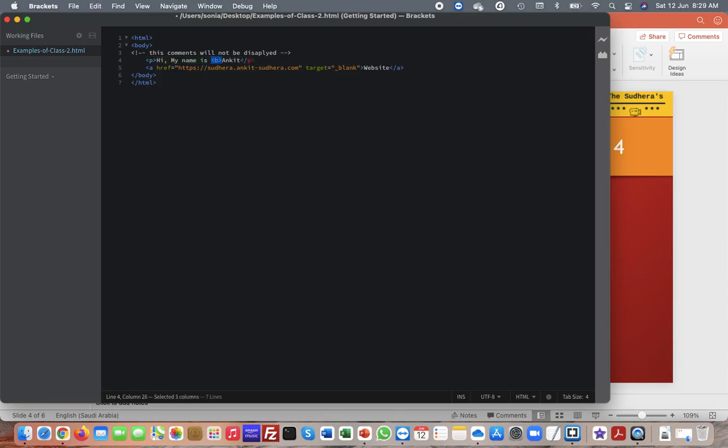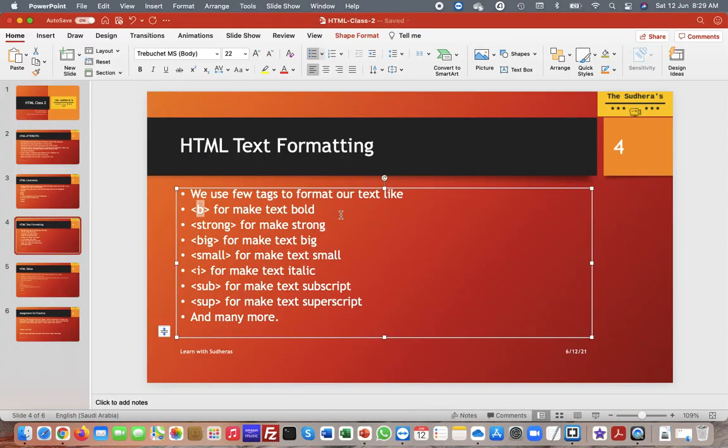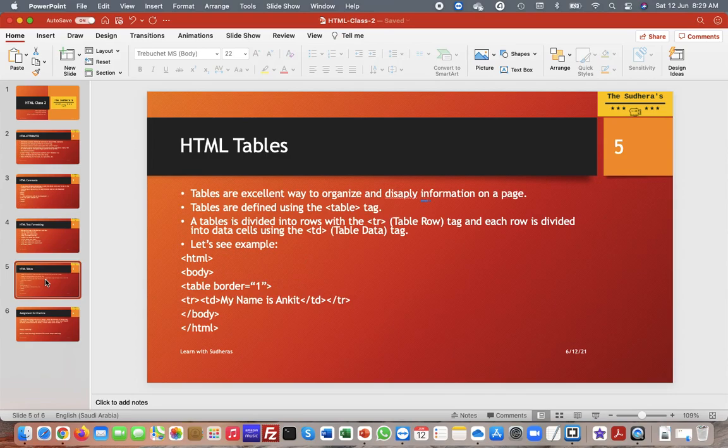So I will use the B tag and I will also close it. Okay, so I will just save it. Let's try to refresh this page. If you can see, my name is bold now. So this is how you use the formatting of the text. Okay, let's try to go to the next slide.